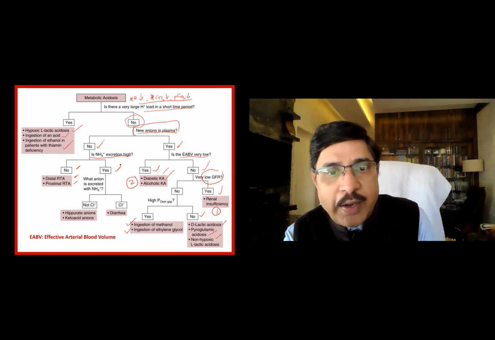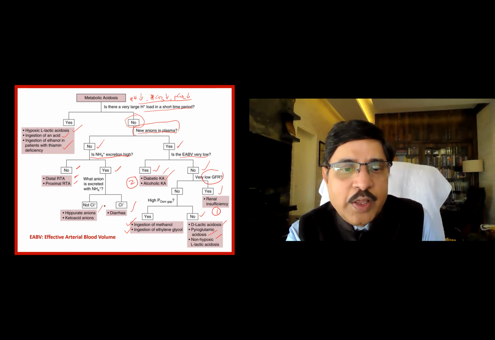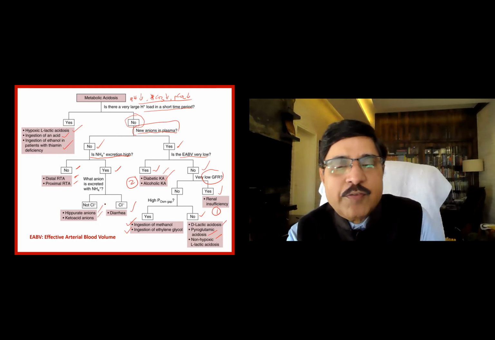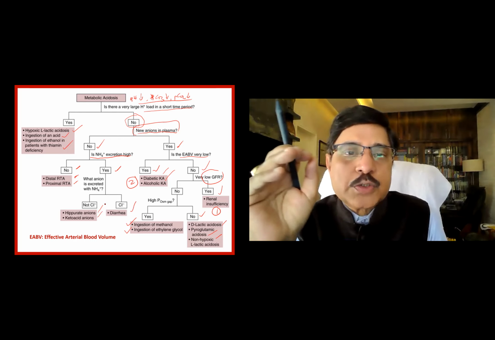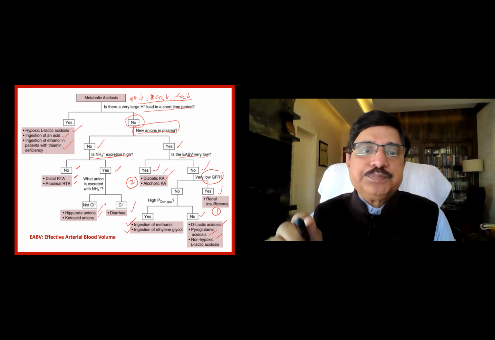Is it chloride or non-chloride? If it is chloride, it is diarrhea. If it is non-chloride, hippurate and ketoacidosis. Okay, this is the differential diagnosis. I think this is the wonderful chart that I came across to differentiate various types of metabolic acidosis.